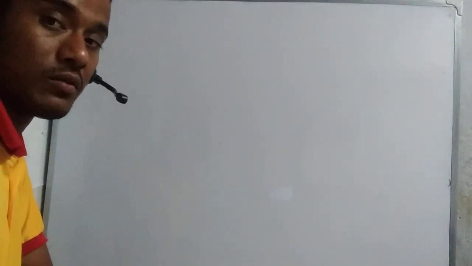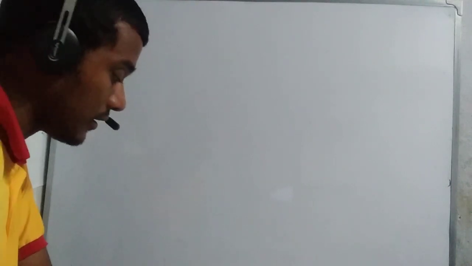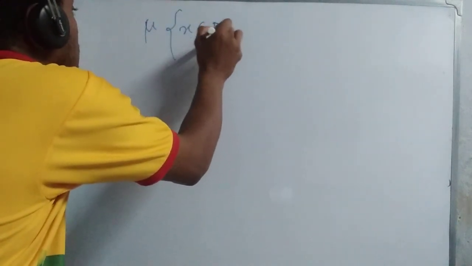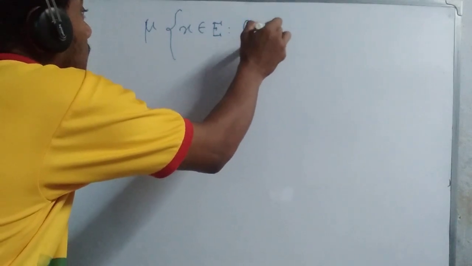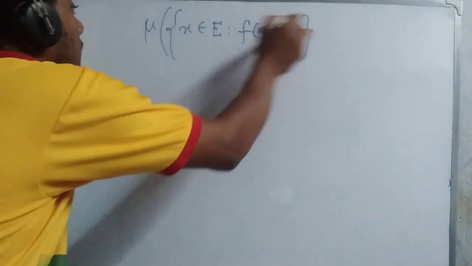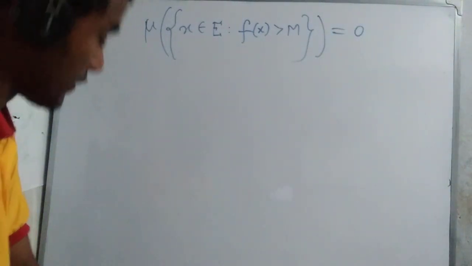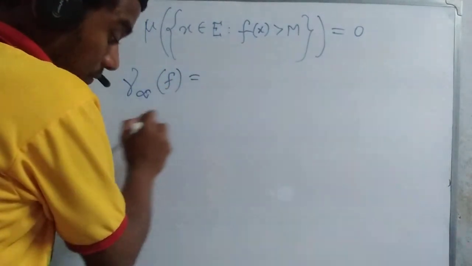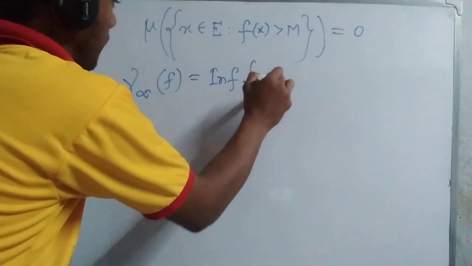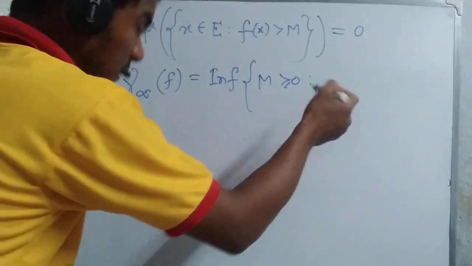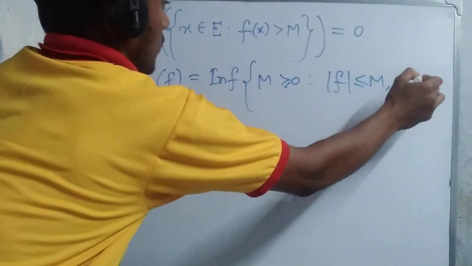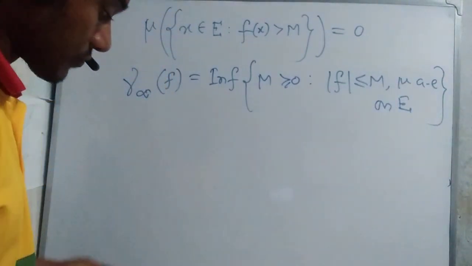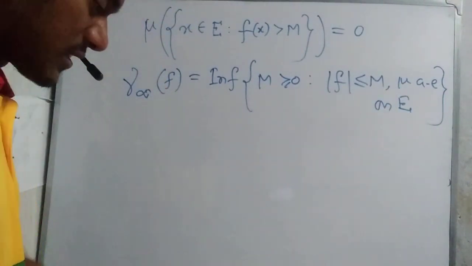And f is essentially bounded when the measure of the set {x ∈ E : |f(x)| > M} equals 0. Then ‖f‖_∞ = inf{M ≥ 0 : |f| ≤ M μ-almost everywhere on E}, and this is called the essential bound of f.